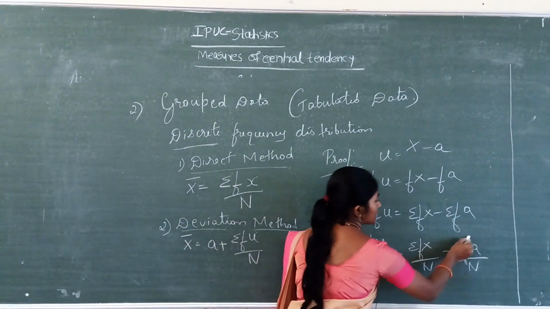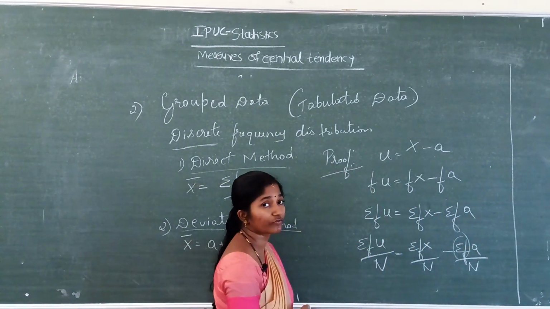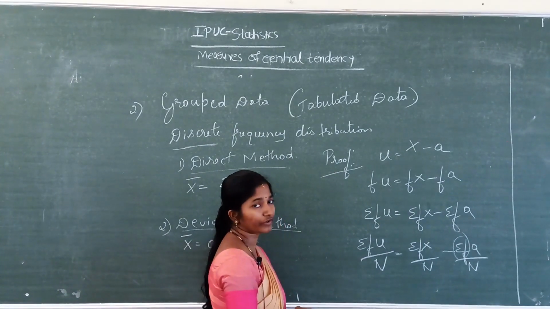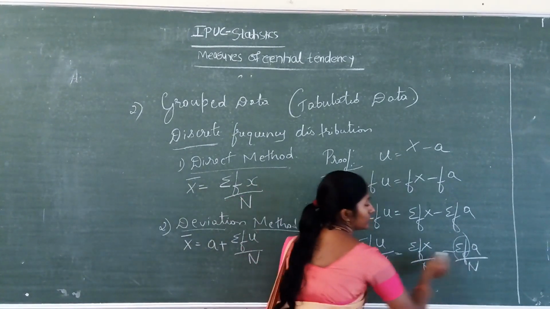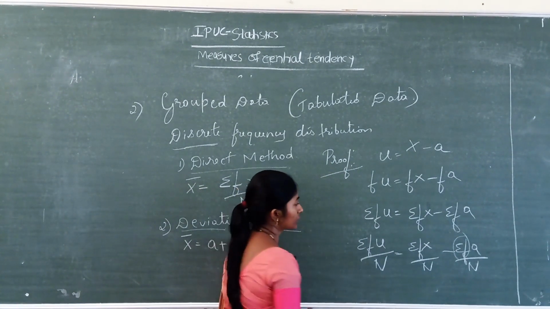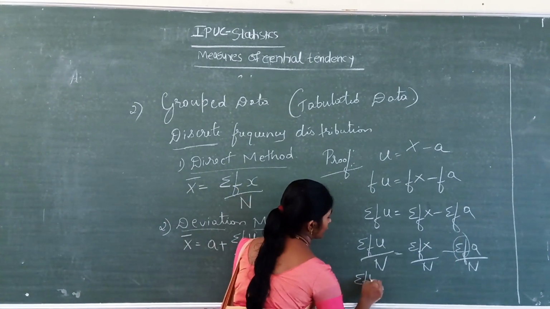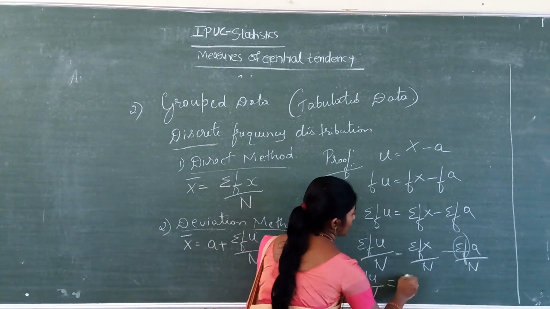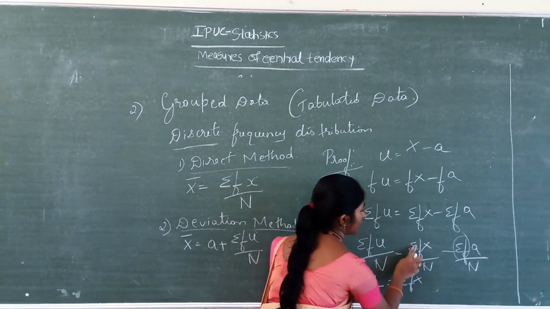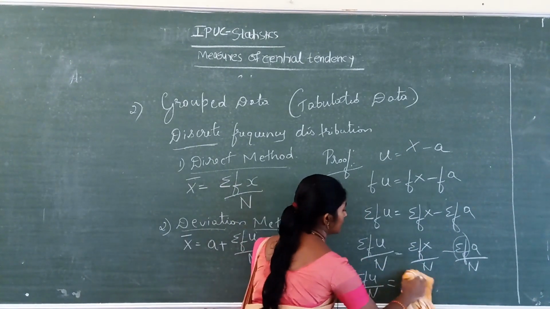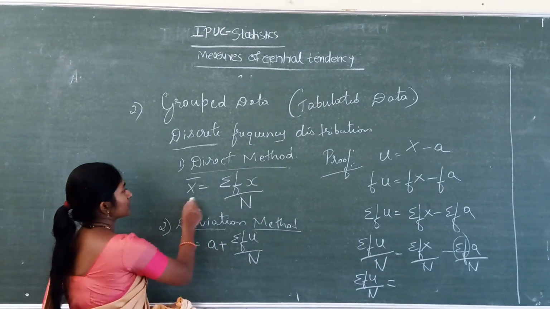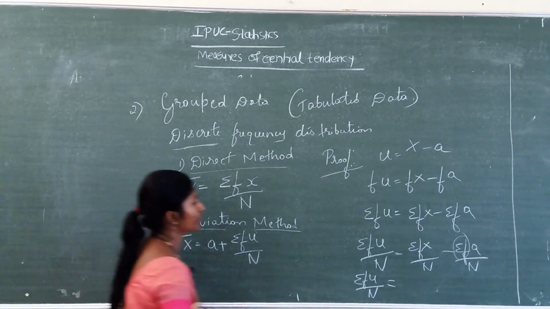Now here, summation f is the total frequency, that is n. So summation fu divided by n equals summation fx divided by n minus summation fa divided by n. Here summation fx divided by n is x bar, equal to summation fx divided by n.